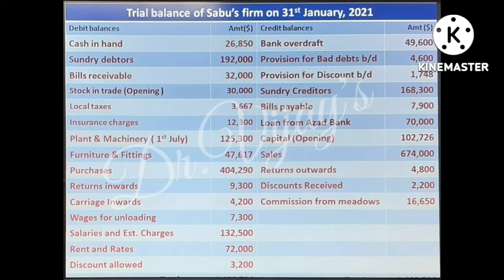Credit balances are bank overdrafts, provision for bad debts brought on from previous period, provision for discount brought on from previous year, sundry creditors, bills payable, loan from Asad Bank, capital, opening balance of capital, sales, returns outwards, discount received, and commission from Meadows. It is not shown whether this trial balance is tallying or not.